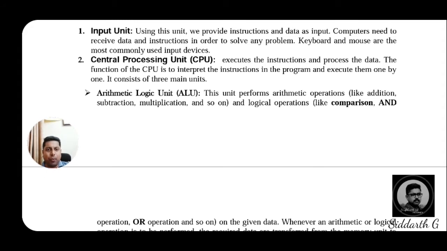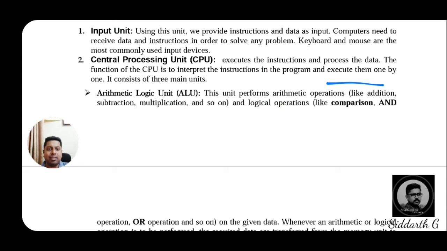So in the CPU, if you are observing the CPU, it executes the instructions and processes the data. The function of the CPU is to interpret the instructions in the program and execute them one by one. It will execute the programs one by one, in order. These particular instructions will be performed through those programs.